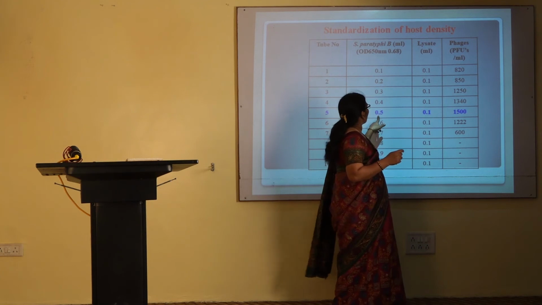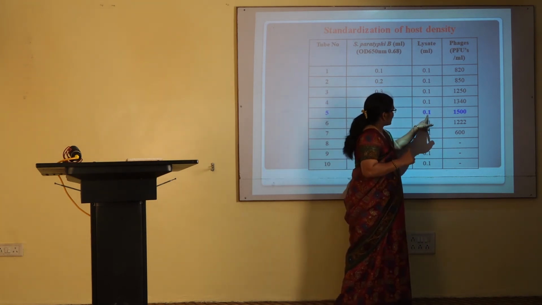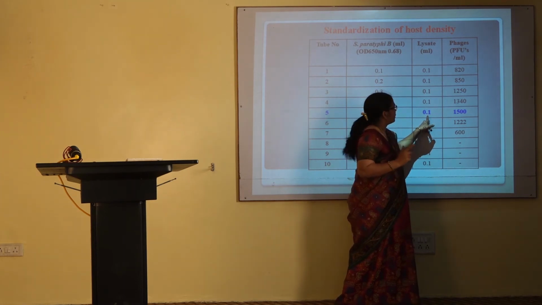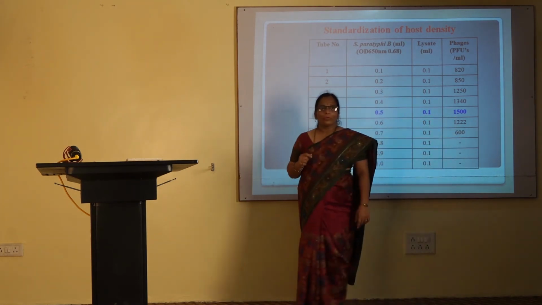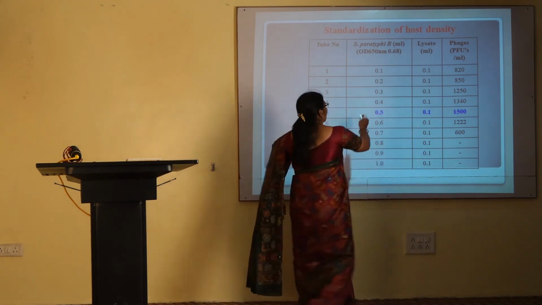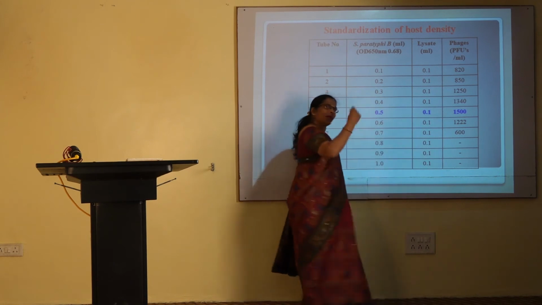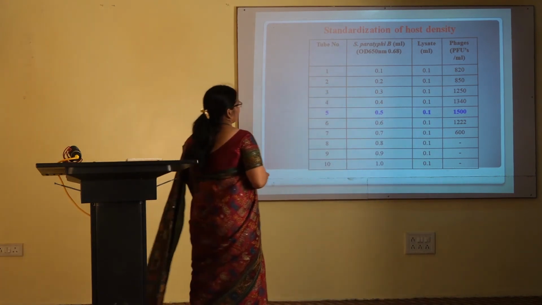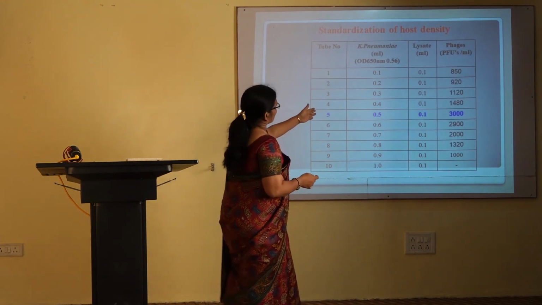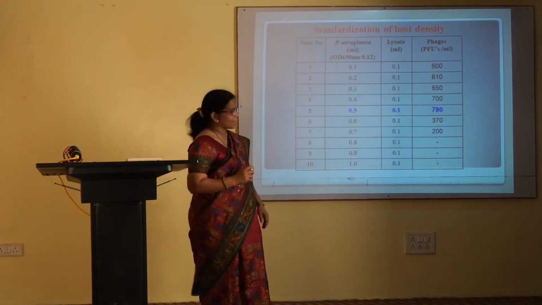Here, 0.5 ml of the host aliquot, when mixed with 0.1 ml of the lysate, gives you the maximum plaques. So that combination is selected for the one-step growth curve experiment. This is for Klebsiella pneumoniae. This is for Pseudomonas aeruginosa.